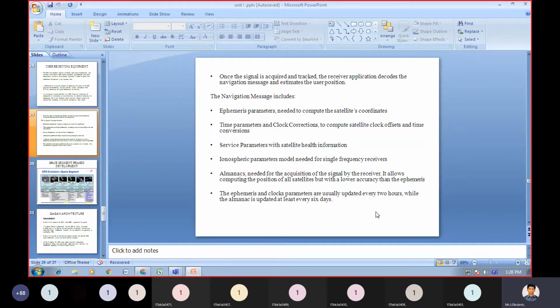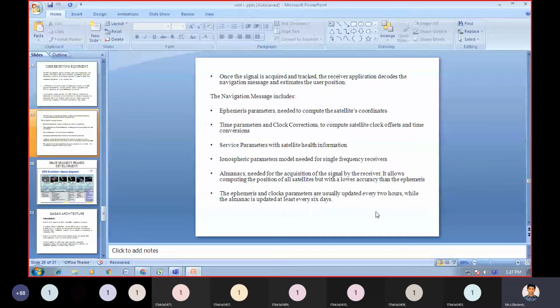Then the third point is service parameters with satellite health information. We need to know the condition of the service parameters with the satellite, whether those parameters are healthy or not. Healthy means whether it is in proper condition or not.